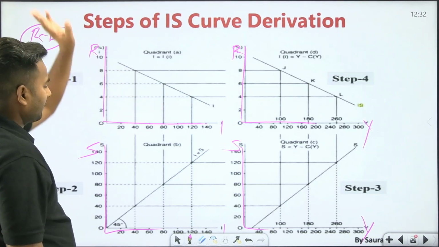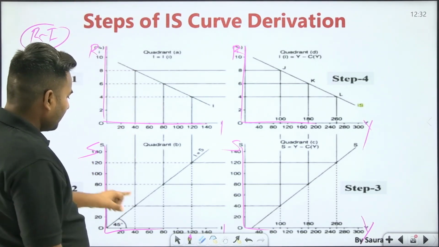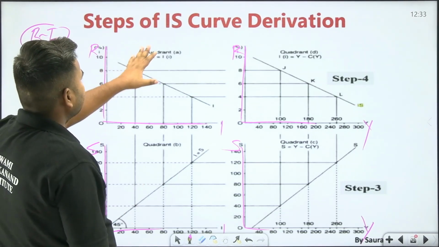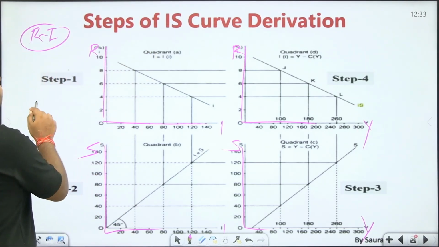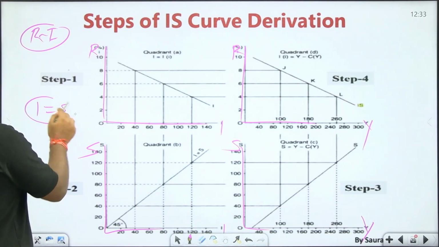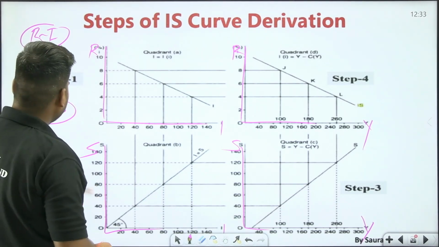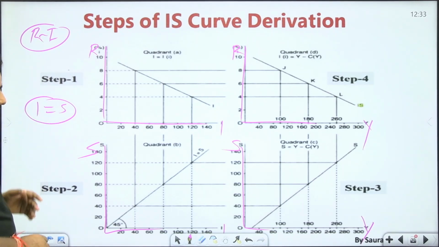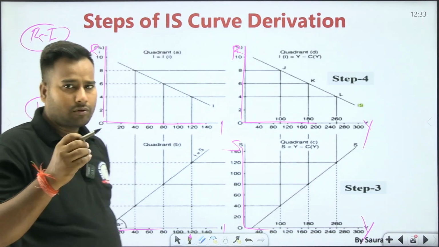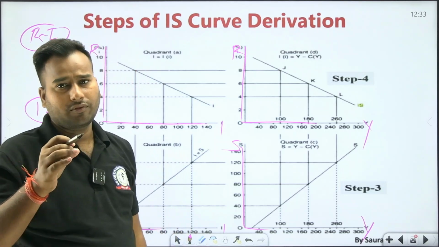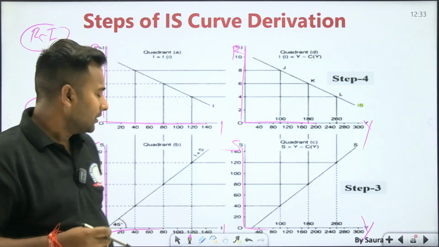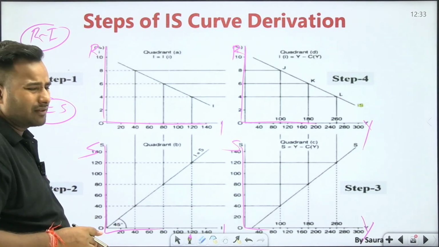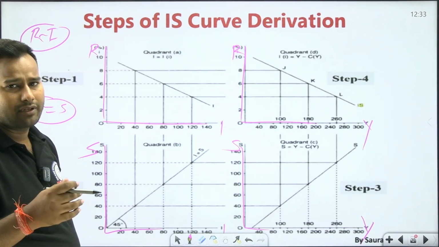This is the investment curve. In this, saving and investment are there. Because the condition in the IS model is that I equals S, as I increases, in the same way, in the same amount S will increase. If your mind is mathematical, if your background is mathematics, you will say that I will draw the curve at a 45-degree angle.